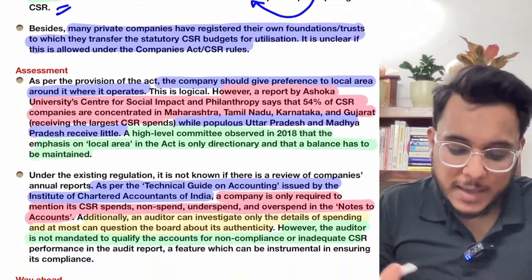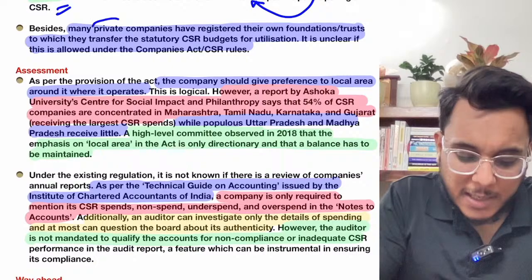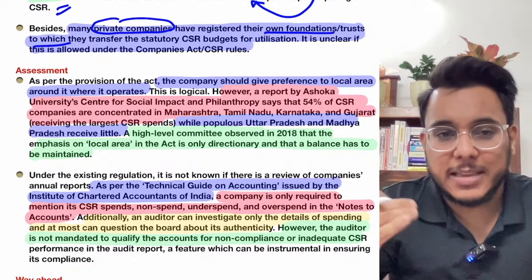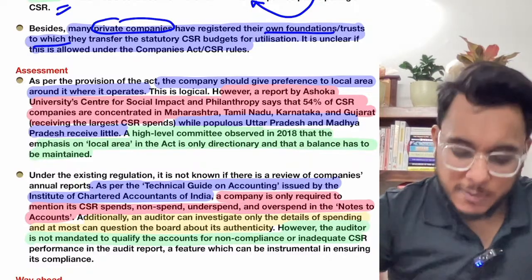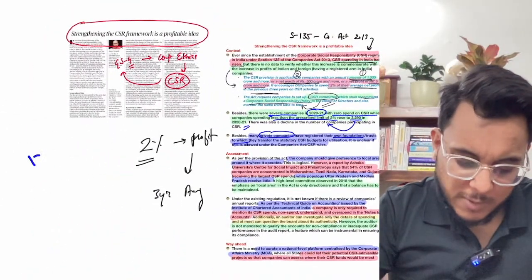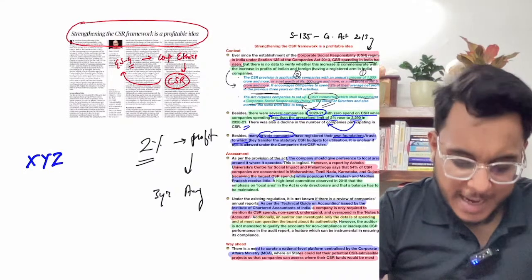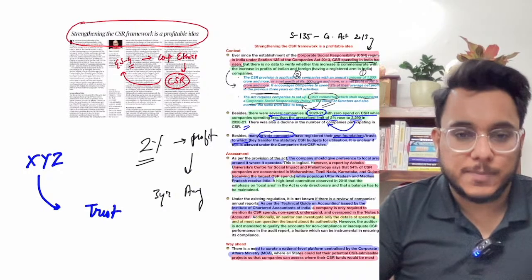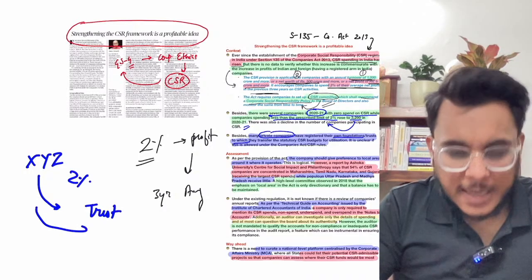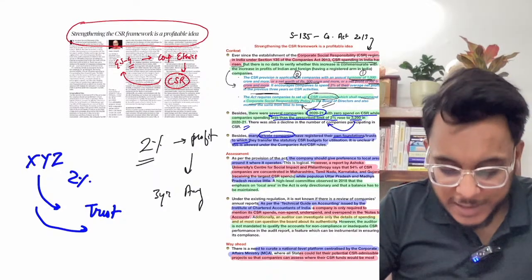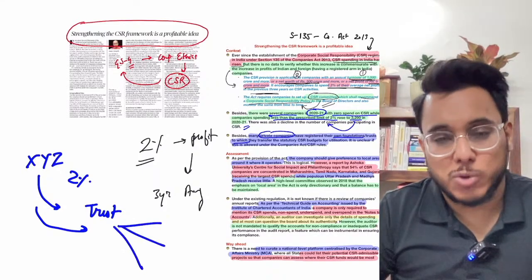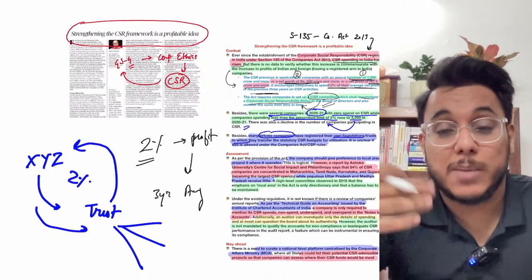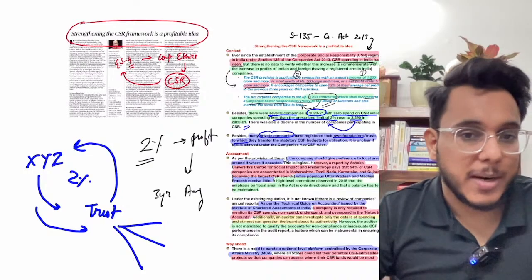After that, it's provided that there are many private companies which have registered their own foundation, their own trust, and they are transferring that 2% of profit to these trusts. For example, let's say there is an XYZ corporation, and this XYZ corporation formed their own trust. Now the 2% of profit is being transferred to that trust. Whether this trust will spend the money for societal welfare, or will pay back that money to the corporate by some indirect channels, we don't know.